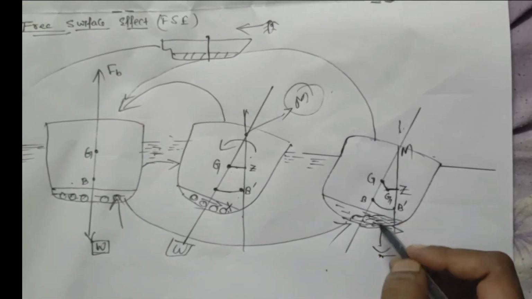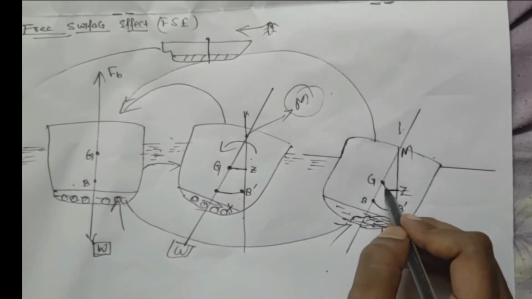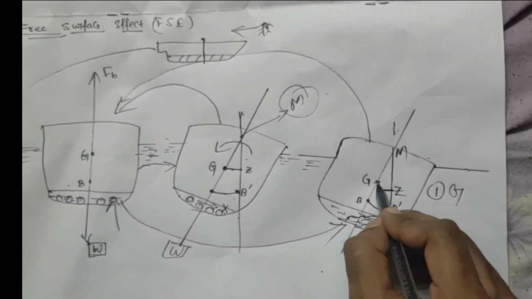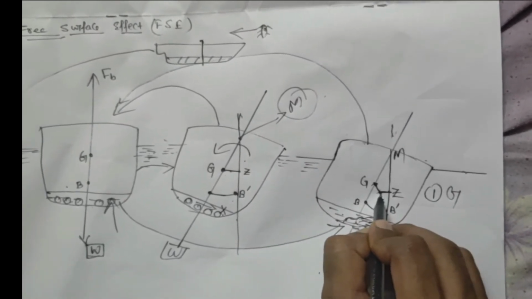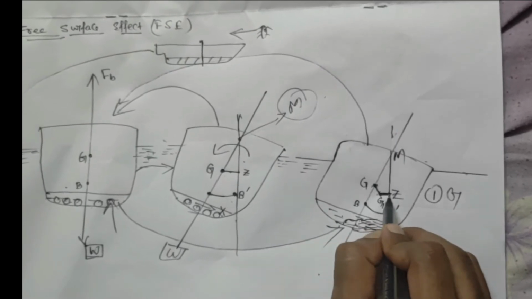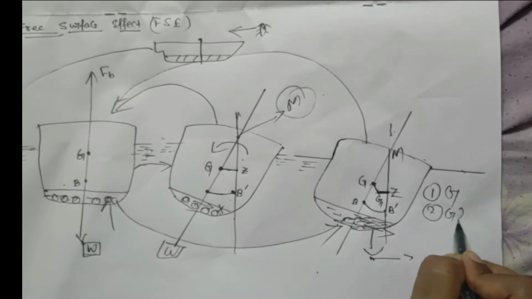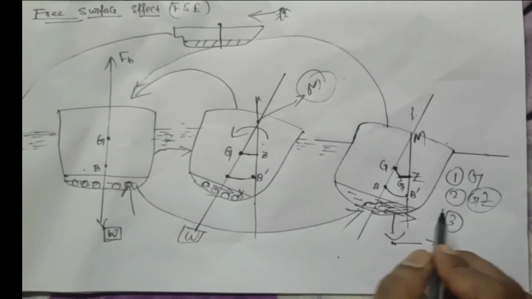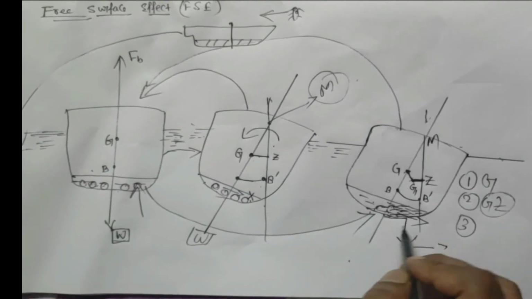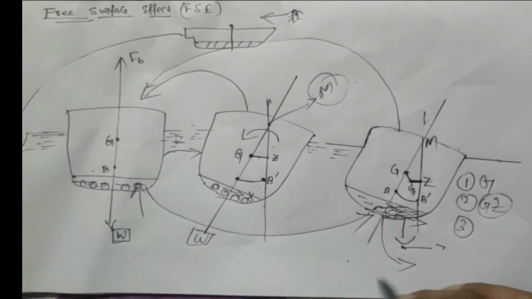What changes? First, G shifts from here to here. My righting lever GZ also reduces. Number 3, my angle of heel is increased. So this is not suitable for this ship.